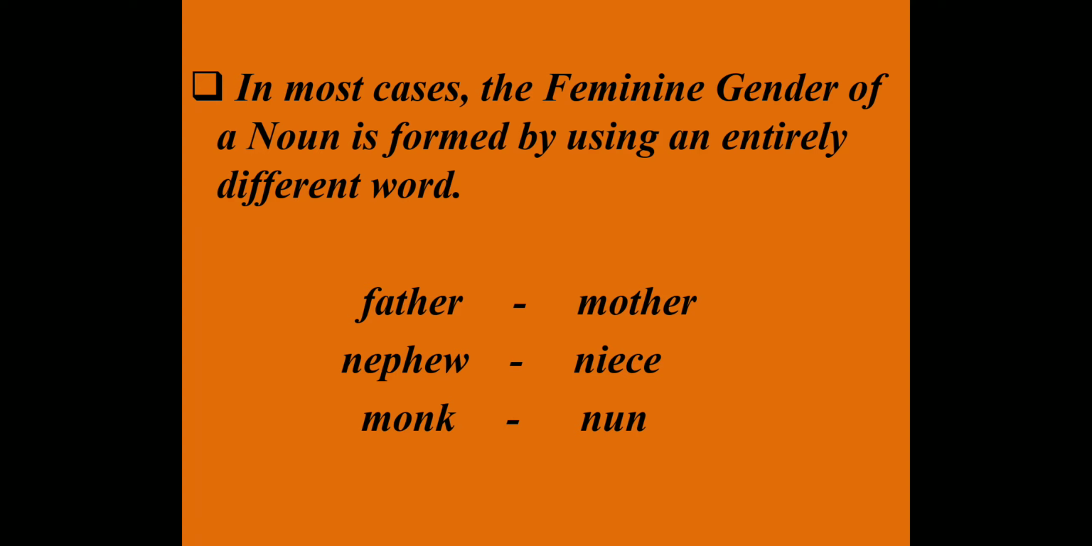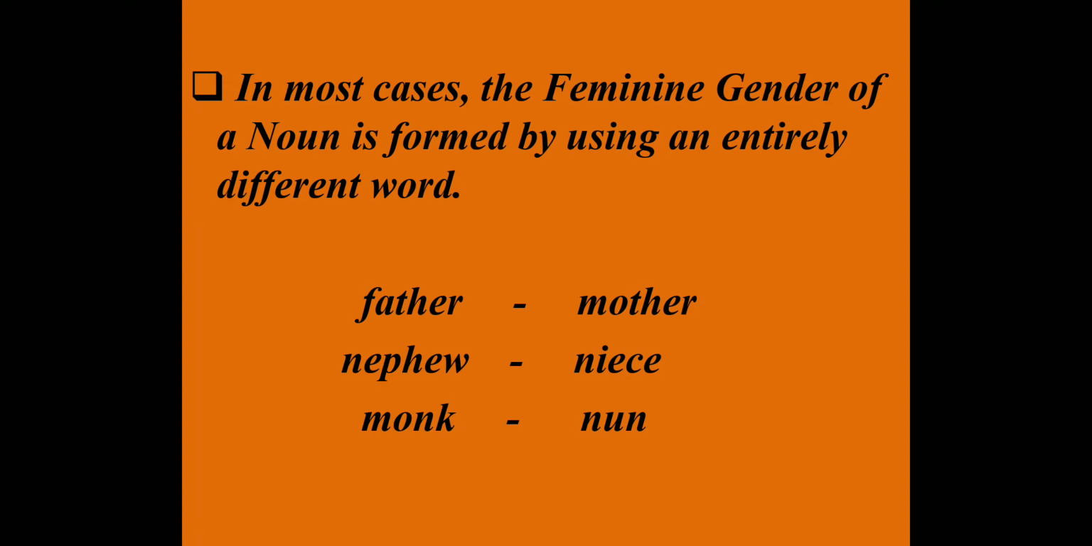Then the third category, how to change it into feminine. There are some words which are totally different. You cannot add ESS to make them feminine. They are just entirely different words. For example, you have father, mother. What is the feminine of father? The equivalent would be your mother. Of your brother, the equivalent would be your sister. That is the feminine gender.